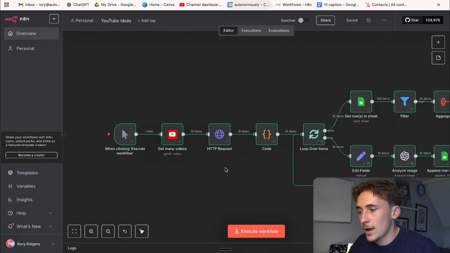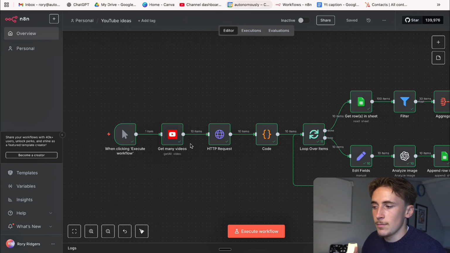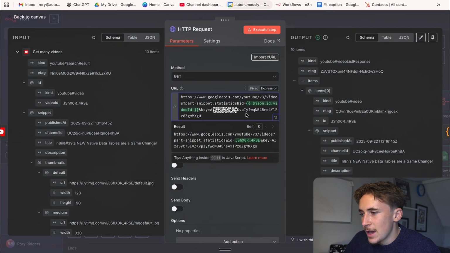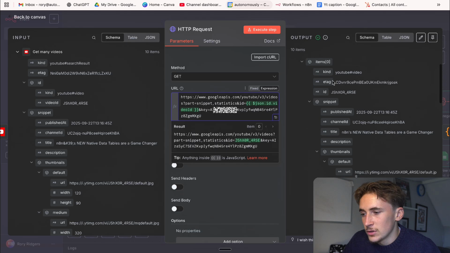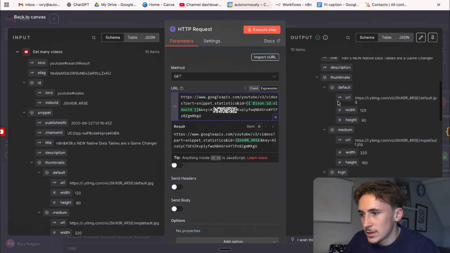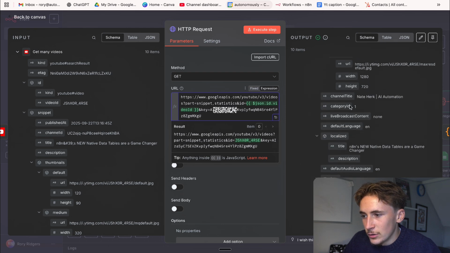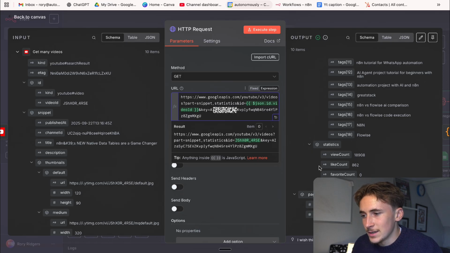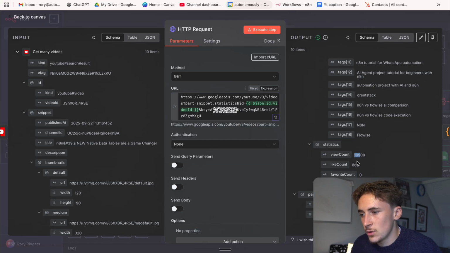So the way we do that is via just a custom HTTP request. It's not one of these native N8N YouTube nodes. We do an HTTP request, and in here, we use this particular endpoint and we put in the video IDs from the step before. What this does is it gives us way more information on the video. So we get that standard information that we got before, like the thumbnail, when it was posted, the title, and also the author name and things like that. But then we get the statistics here, which is what we're really worrying about. So we get view count, like count, favorite count, and comment count.